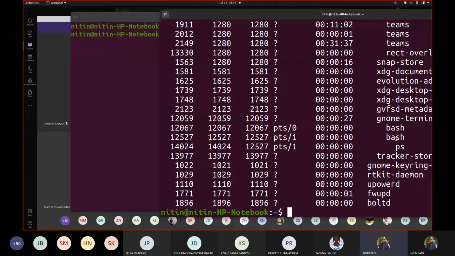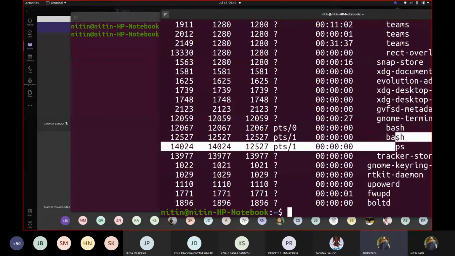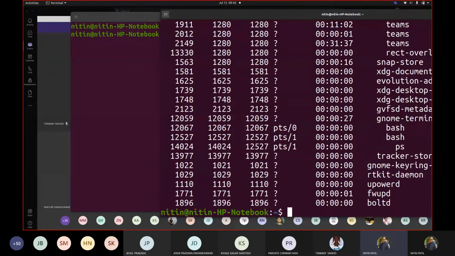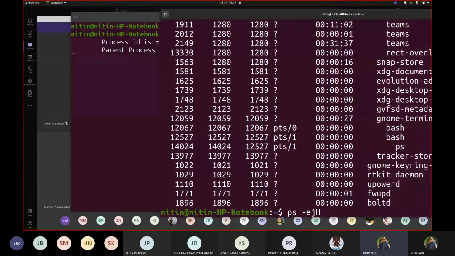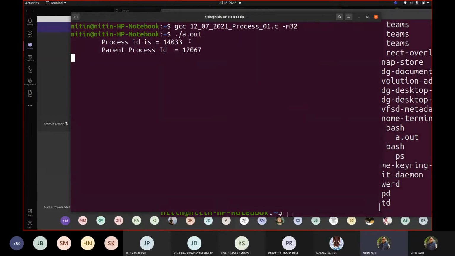Similarly, we should see a.out somewhere below this. Let us execute it. So if I fire this command, now check out. Can you see this one, 14033? That's what it is showing, 14033. We are executing this process.